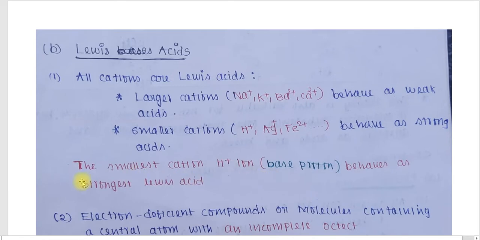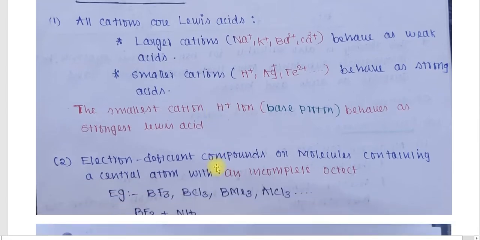We can say that the smallest cation, the H+ ion, behaves as the strongest Lewis acid. Why is it so? Smaller cations behave as strong acids, and H+ is the smallest cation, therefore it is the strongest Lewis acid.